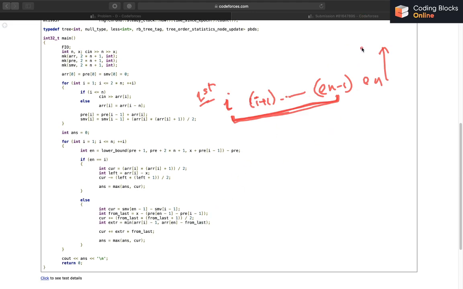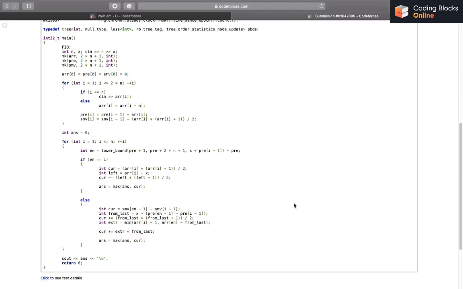So the number of days I'm going to add is a of en minus from last. So I just say current plus equals extra into from last, because for each deletion and corresponding addition, I'll have from last extra hugs.